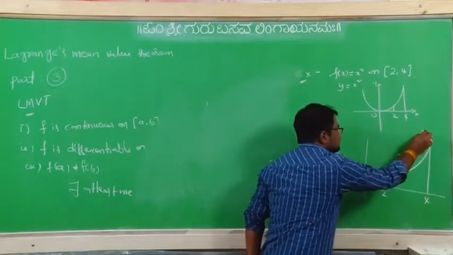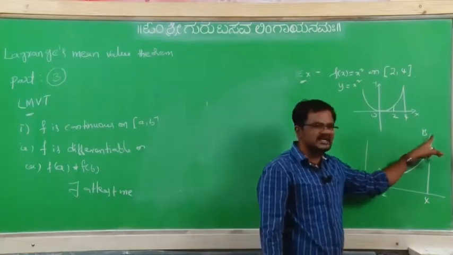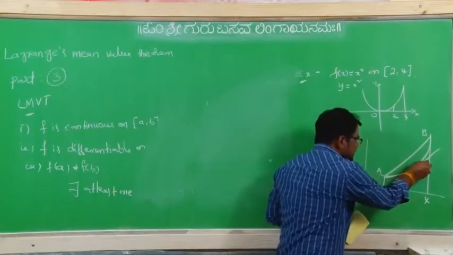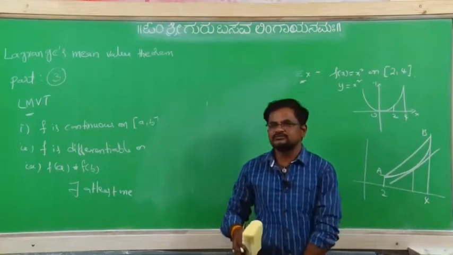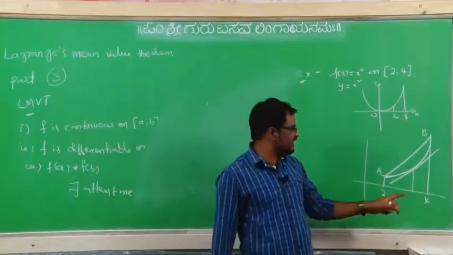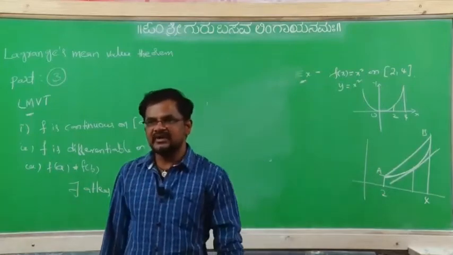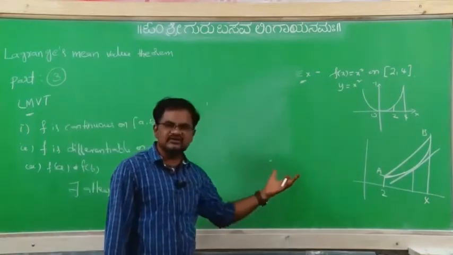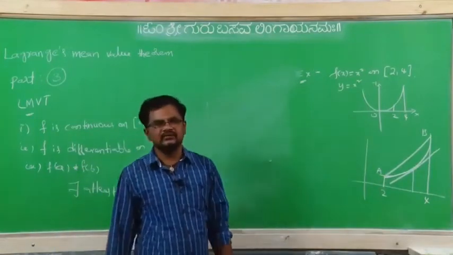Here you take the line AB. This has (2, f(2)) and this has (4, f(4)). Here there exists at least one point c which belongs to the open interval (2, 4) such that f'(c) equals (f(b) minus f(a)) divided by (b minus a). Then we have to check whether Lagrange's mean value theorem is verified or not, and in that, the c value also you can find.